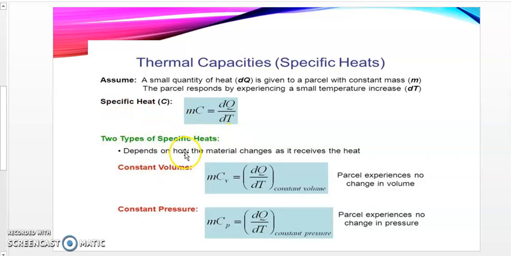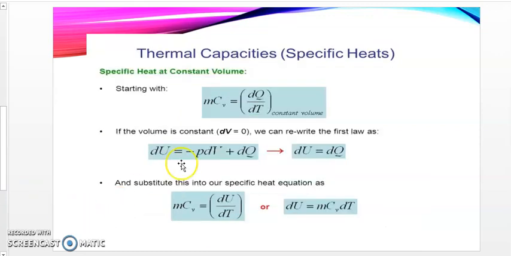All these types depend on how a material changes as it receives the heat. So we have constant volume and constant pressure: the specific heat at constant volume and the specific heat at constant pressure, and we are going to calculate that using the formula indicated above.